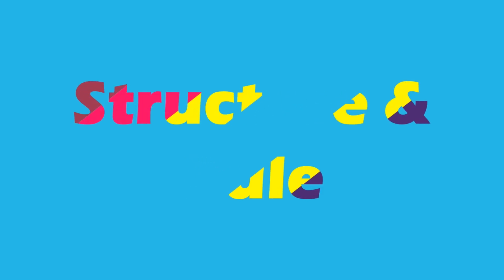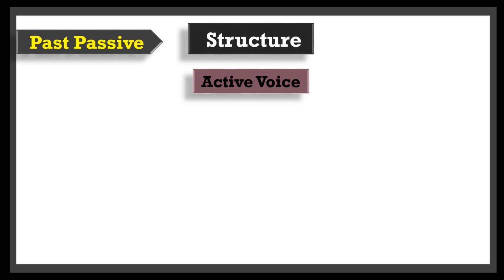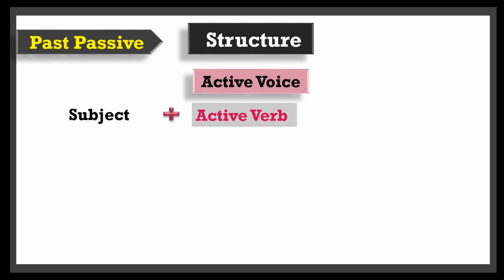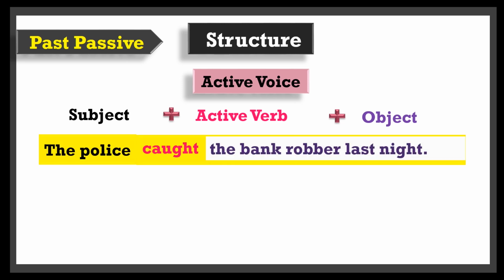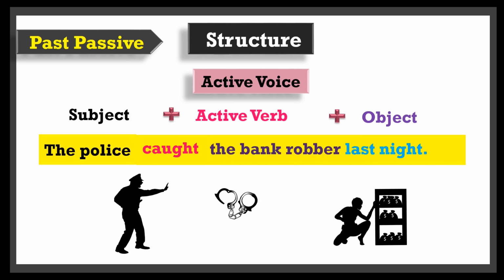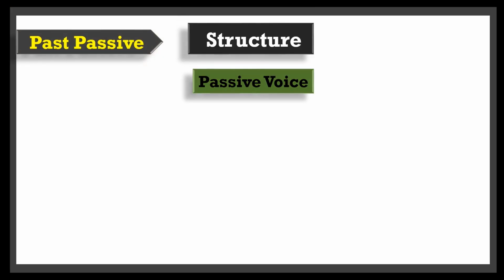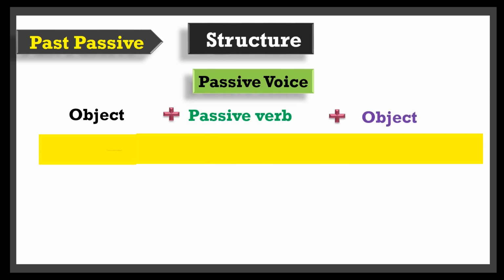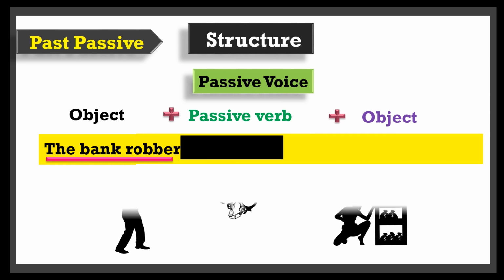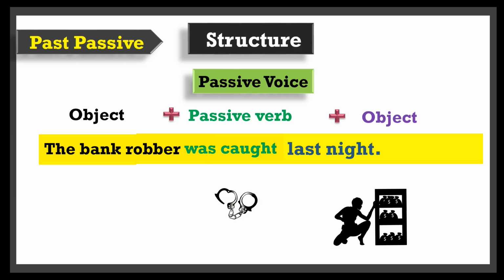As for the structure of the passive voice, we cannot understand it without looking at the structure of the active voice carefully, which basically consists of a subject followed by the main active verb in addition to the object, just like in the example below. The police caught the bank robber last night. The same sentence can be written or said in a different way with no change in the meaning, putting the object, the bank robber, at the beginning of the sentence, followed by passive verb was caught. Notice in this sentence that we can choose not to mention the police, and the meaning is absolutely correct.